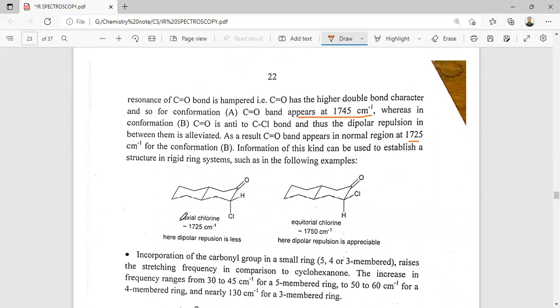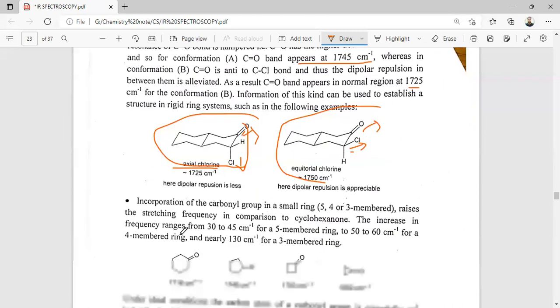The following example is the axial and the equatorial. In the equatorial case, these two are in the same direction. So here there is dipolar repulsion, so the frequency is slightly higher compared to this, because in this case it is in the anti conformation. So it is a trans conformation. So there is no dipolar repulsion, and here the stretching frequency is lower.